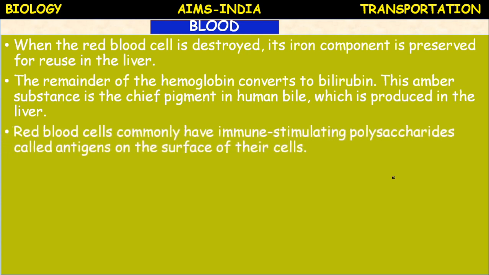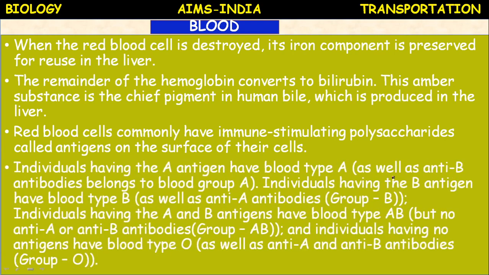Red blood cells commonly have immune stimulating polysaccharides called antigens on the surface of their cells. Individuals having the A antigen have blood type A as well as anti-B antibodies. Based on the presence of these antigens, blood groups are of different types.